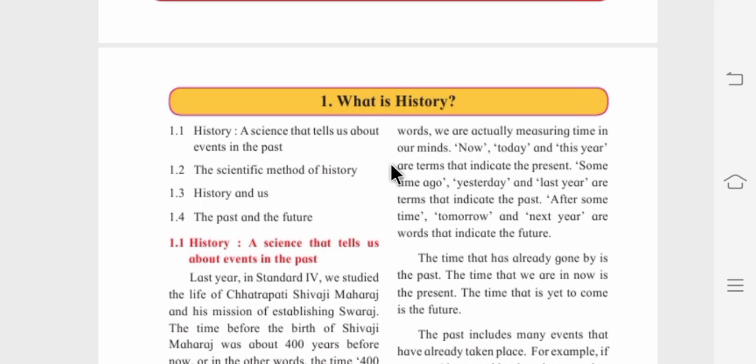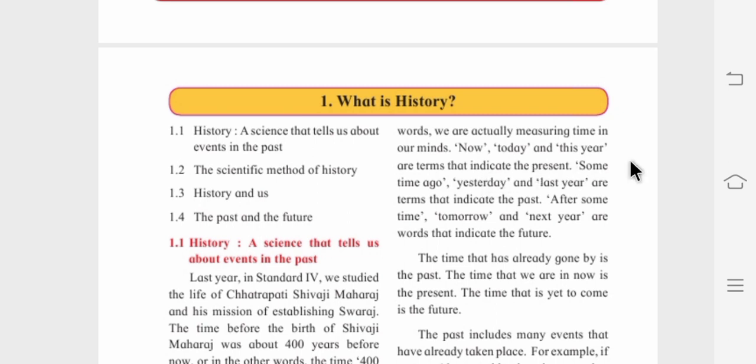If you want to convey your message, to express that you have done something yesterday, without using that word, you can't explain that you did it yesterday, not today. For example, I ate pav bhaji yesterday. If you just say, I ate pav bhaji, people will think that you ate it today. But you wanted to make it clear that you ate pav bhaji yesterday. So you have to use that word to convey your message.